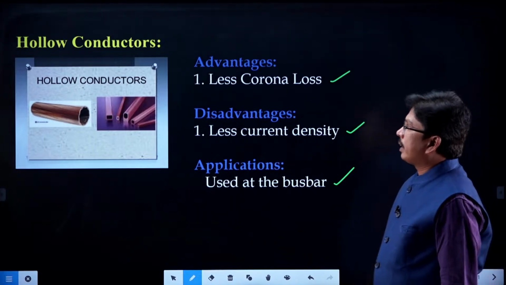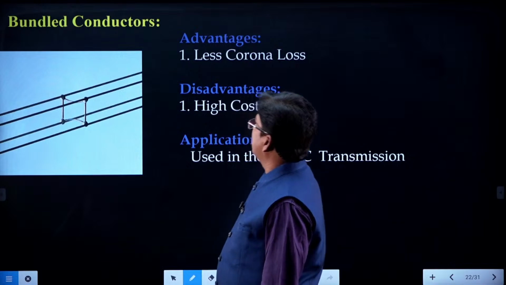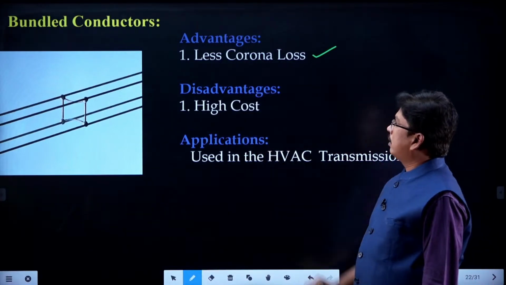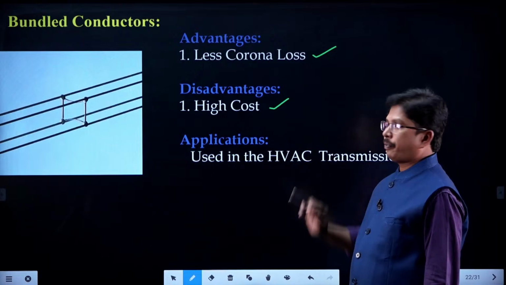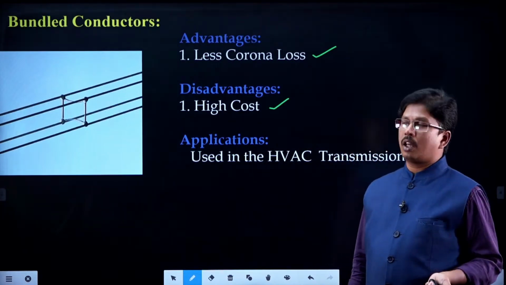Next one, bundled conductors. So, these are the bundled conductors. Advantages, less corona power loss, yes, but the disadvantage is high cost compared to that of the normal standard conductors or solid conductors.